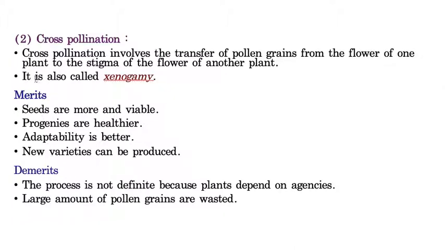Let us take advantages first. Did you notice, students, one thing very clearly? Advantages are more in cross pollination when you compare this with the advantages of self pollination.